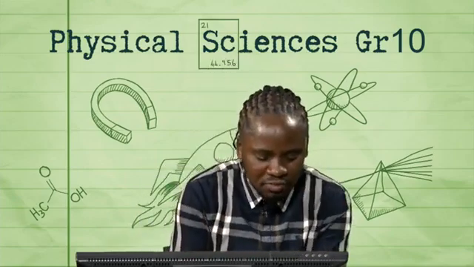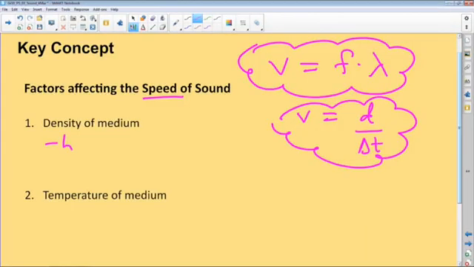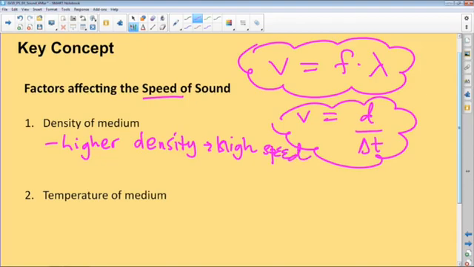So the higher the density of the medium, the greater the speed of the sound wave. The opposite is true: the lower the density, the lower the speed as well.